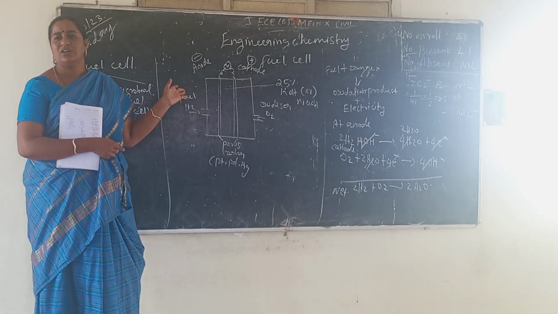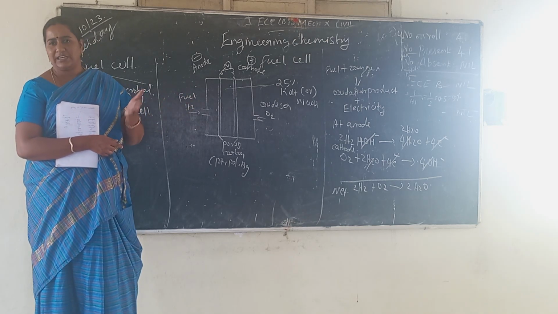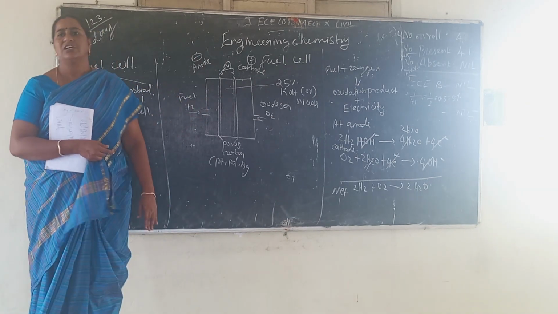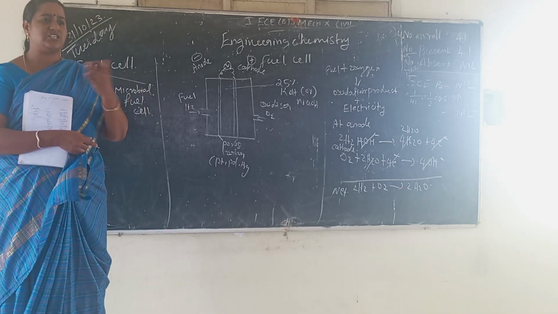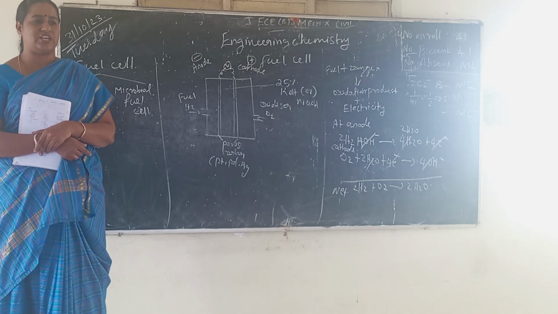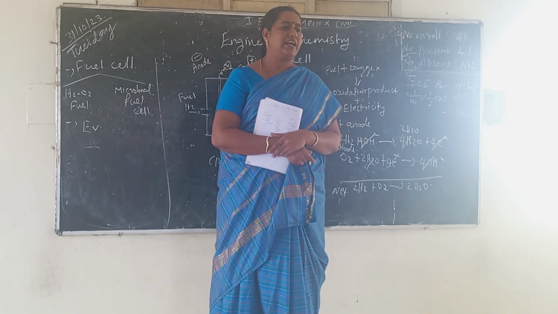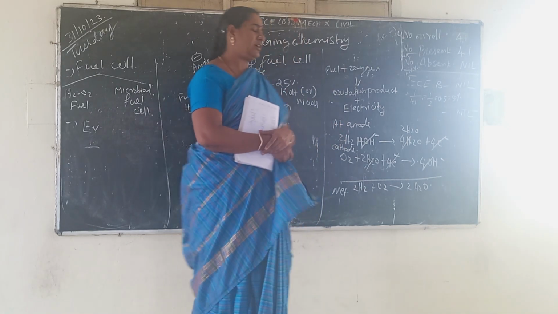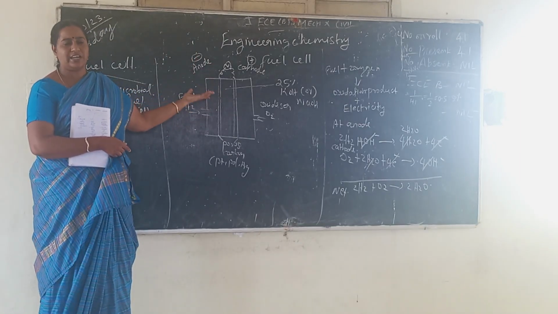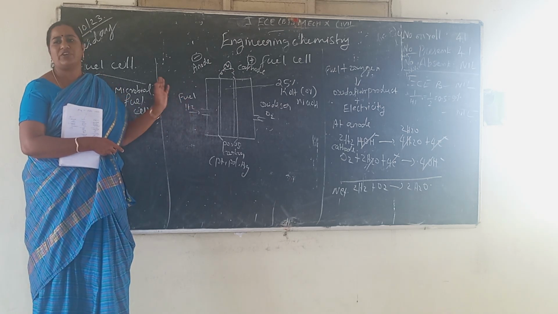So that is also called voltaizer. Voltaizer means the chemical energy is converted into the electrical energy. Here the chemicals are fuel and oxygen. Both oxidation and reduction reactions occur at the same time. What is that reaction called? Redox reaction. When both oxidation and reduction reactions happen at the same time, we call it a redox reaction. So here the chemical reaction occurs and electricity will be generated. High voltage electricity can be prepared by using this fuel cell. It is very pollution free and eco-friendly.